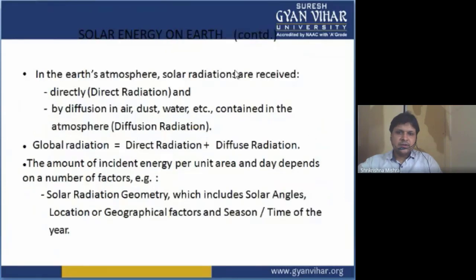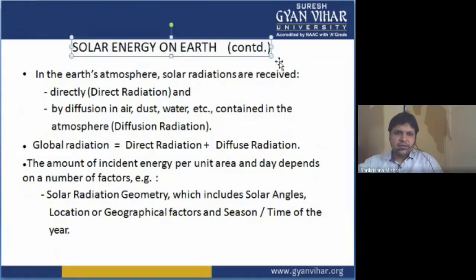Now, in the Earth's atmosphere, solar energy is received as direct radiations or diffuse radiations. As we all know, direct radiations are those which directly strike the surface of the Earth, and diffuse radiations are those which are first diffused.